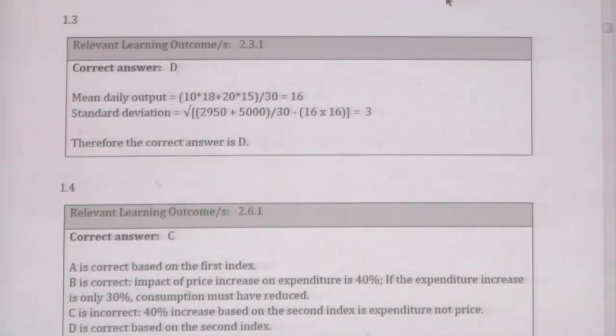The question was how you can combine two population measures into one. You had company X and company Y. Number of employees in X, NX, is 10, NY is 20. Then they have given sigma X squared, sigma Y squared, and the mean of X and mean of Y. Mean of X is 18, mean of Y is 15.